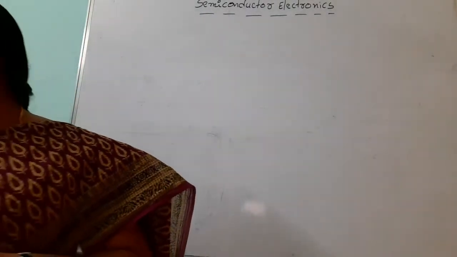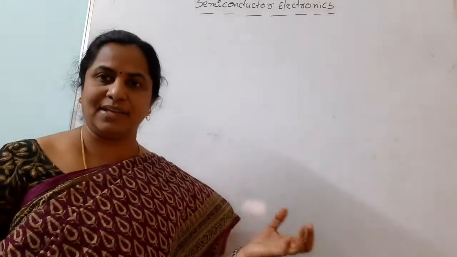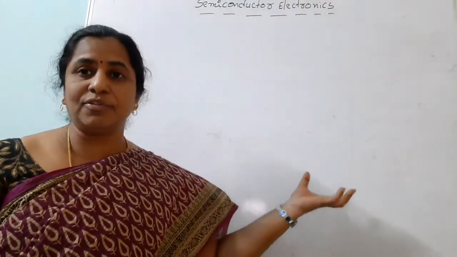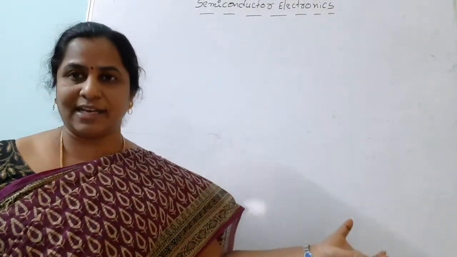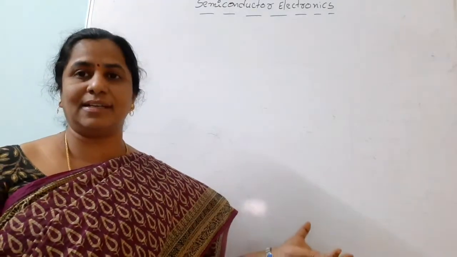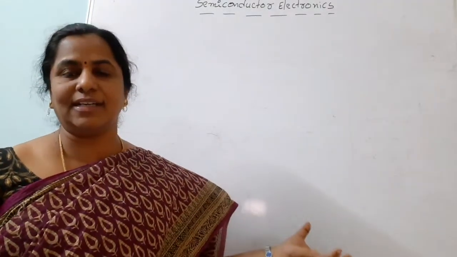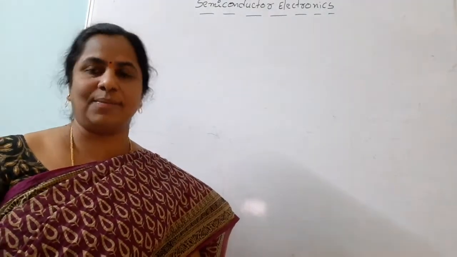Then our next question is, what are intrinsic and what are extrinsic semiconductors? Already you know that the pure form of semiconductors are intrinsic semiconductors. The impure form of semiconductors are called extrinsic semiconductors.